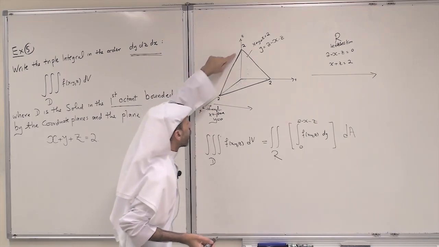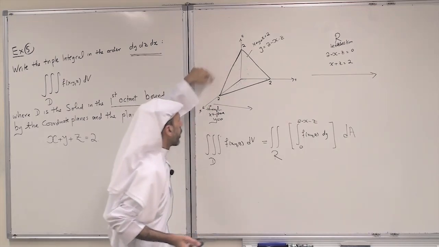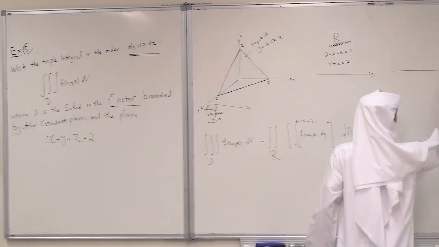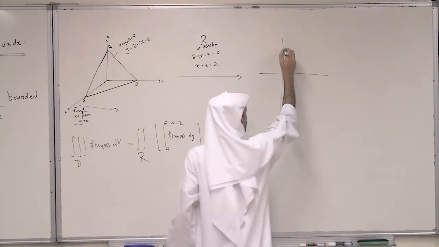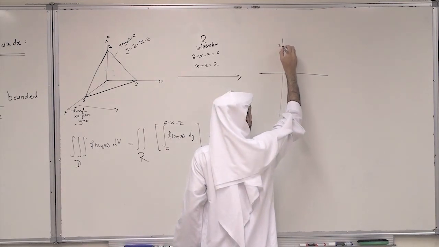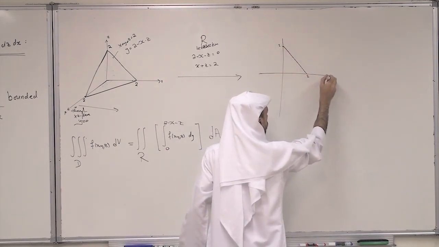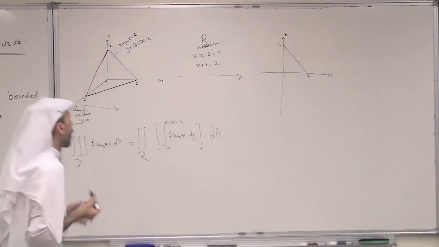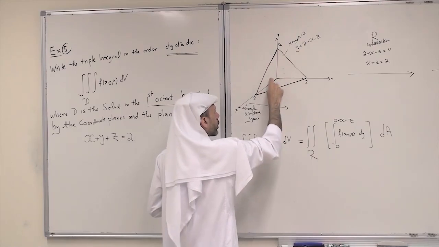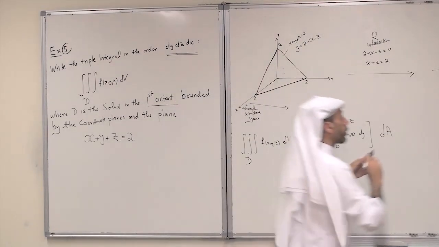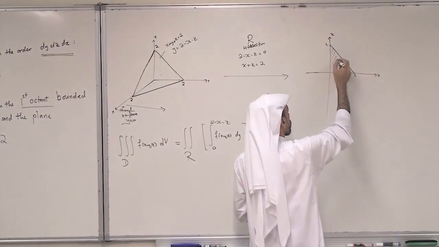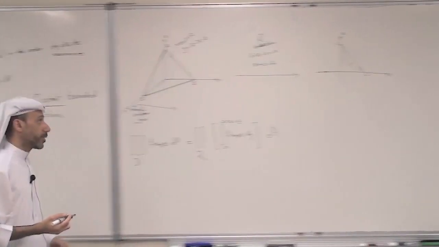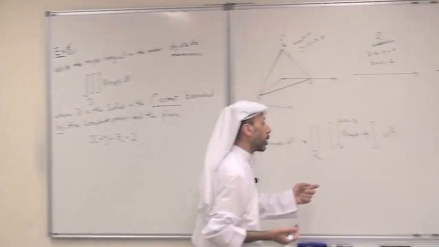So the equation of this line in the xz plane is x plus z equals 2. So I have the following region. This is 2, and this is also 2, and this is x, and this is z. The projection is everything inside this triangle. So this is the triangular region R.